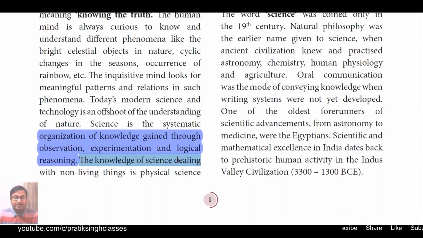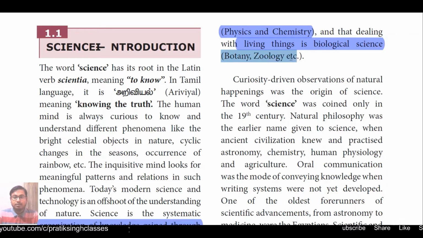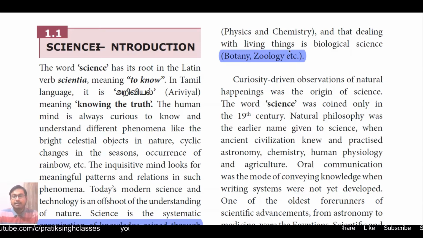The knowledge of science dealing with non-living things is physical science, like physics and chemistry, and that dealing with living things is called biological science, that is botany, zoology, etc. Okay, and other groups also. Fine. So the things which have no life, and the science behind that, come under the category of physics and chemistry, and the study of science which has life in it comes under botany and zoology. Okay, fine. So I hope you have understood the basic introduction of science here.